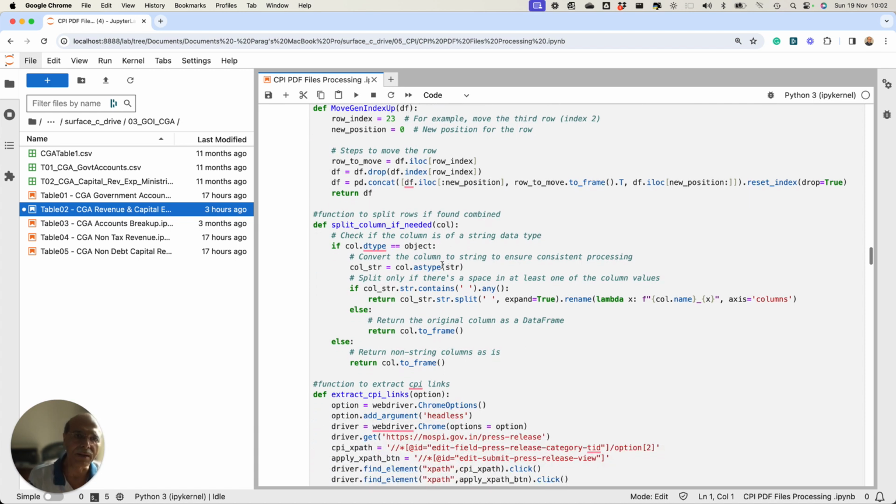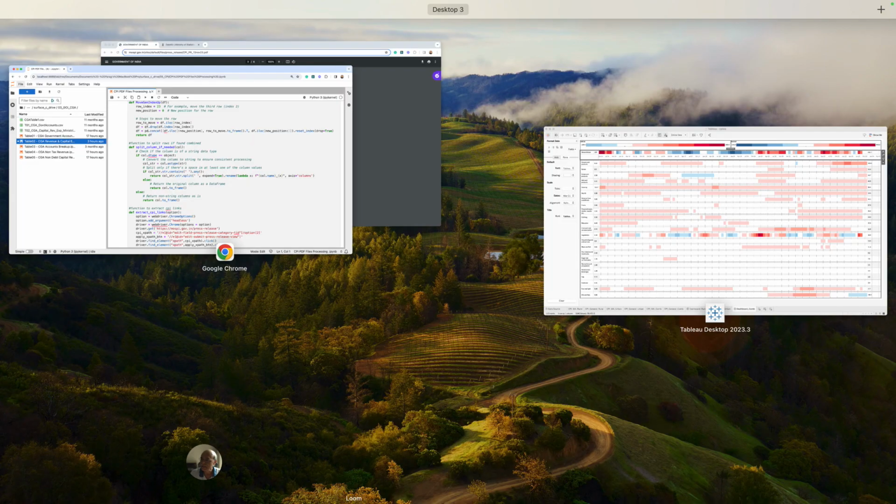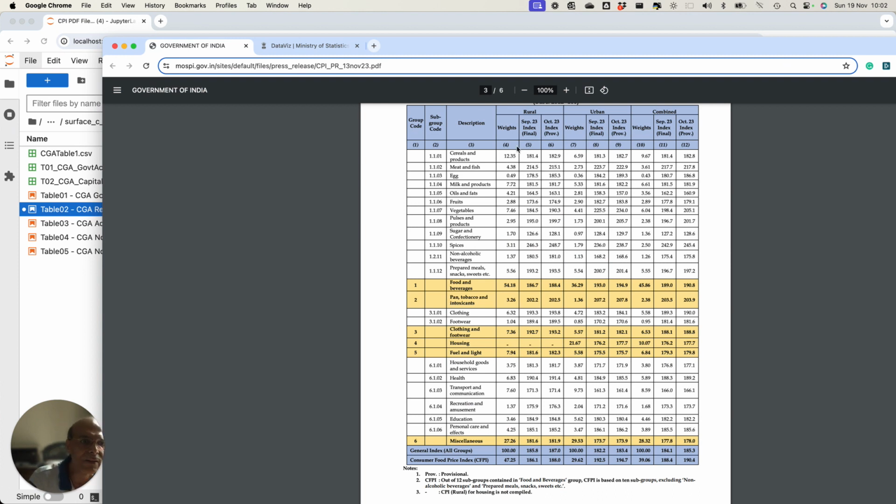The second problem that I sometimes face is that when you do a conversion from PDF to Excel, the columns may get aggregated together, meaning you will not be able to separate the columns. For example, let me show you again. Now let's look at this particular file. You have two columns, this column and this column.